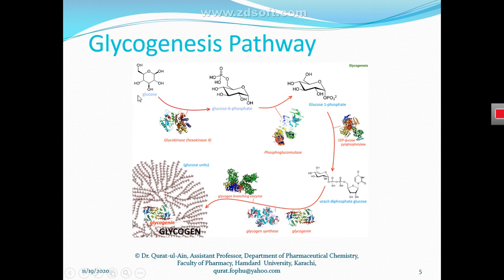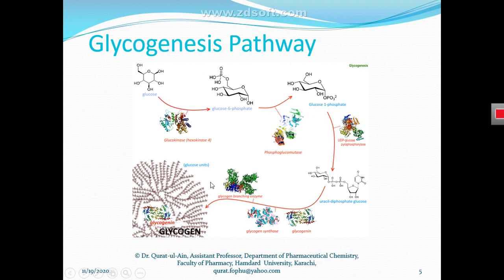Here we see that this is glucose, a monosaccharide, it is only one unit. You cannot see here any two molecules of glucose. So the process of glycogenesis starts from this simple monomer unit, or monosaccharide unit, that is glucose. And this process takes place right in the liver cell. So here we will see what happens in this glycogenesis pathway.